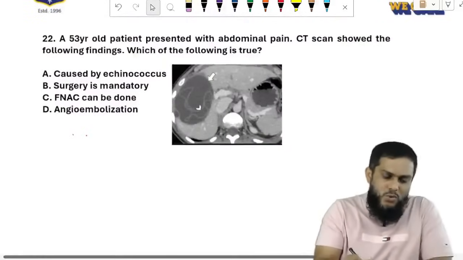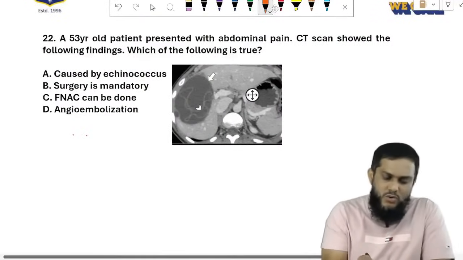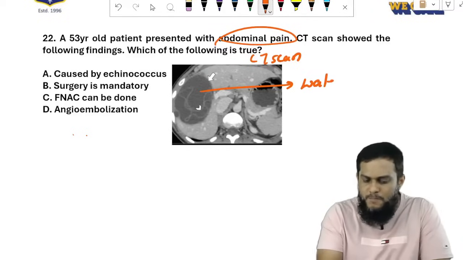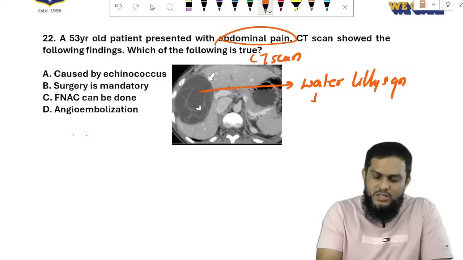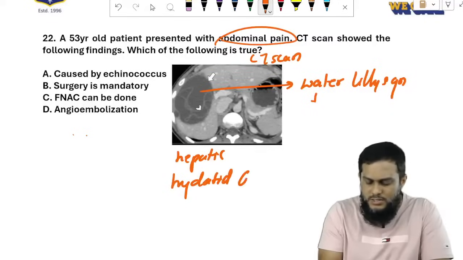A 53-year-old patient presented with abdominal pain. CT scan showed the following finding. The CT scan is showing the water lily sign. The disease is hepatic hydatid cystic disease.